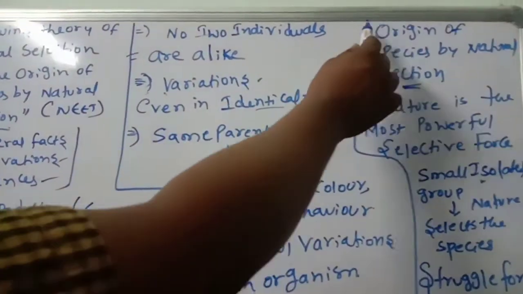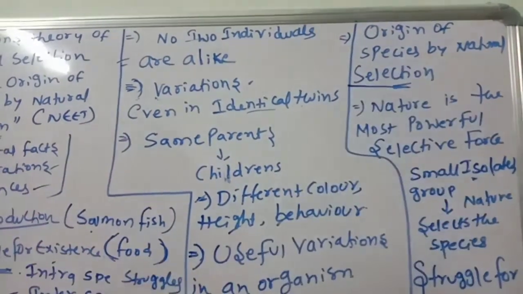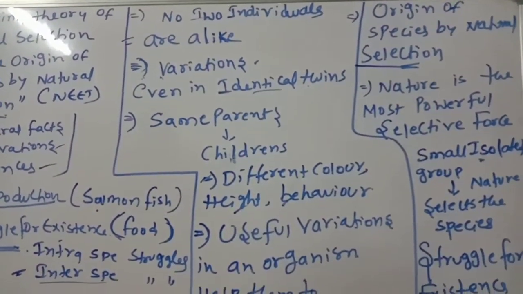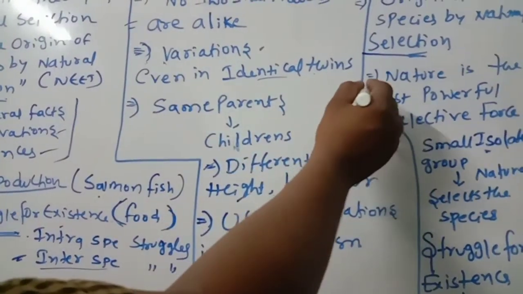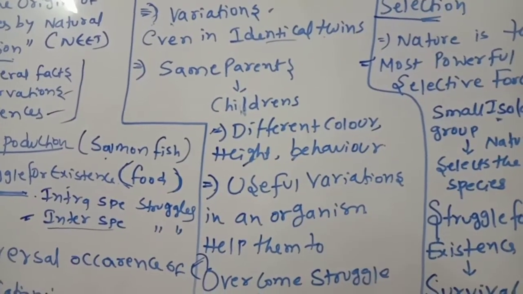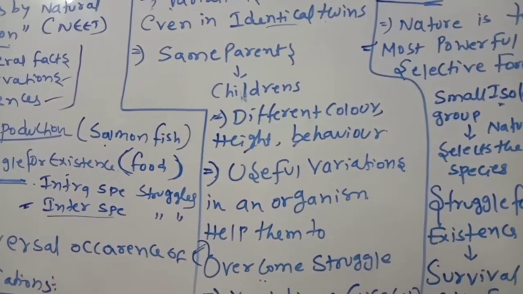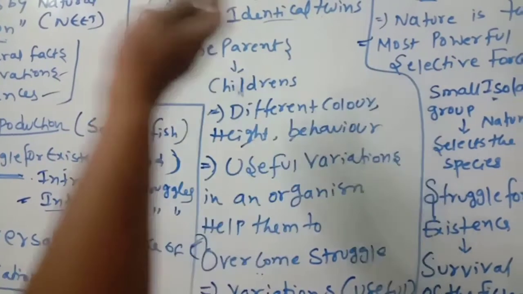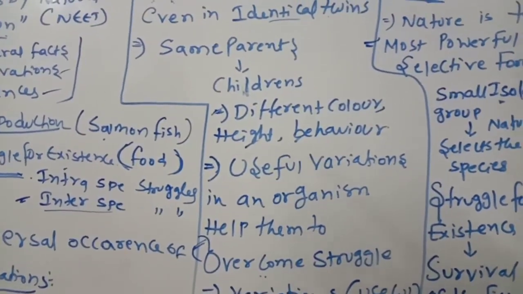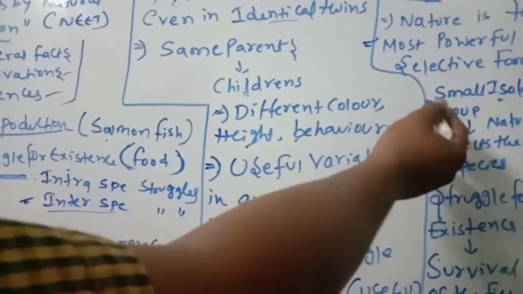Next one, origin of species by natural selection. This is another factor, another observation. Nature is the most powerful. Right now we are on the earth because nature selected us, because we are adapting to different climatic conditions and different problems, and we are struggling. That's why nature selected us to survive on the earth. So nature is the most powerful selective force.